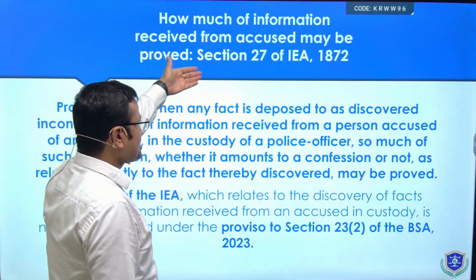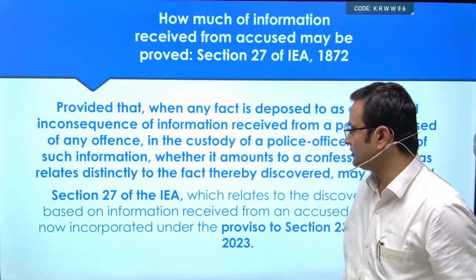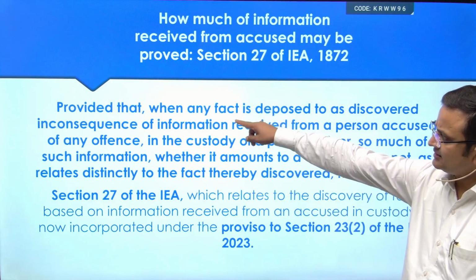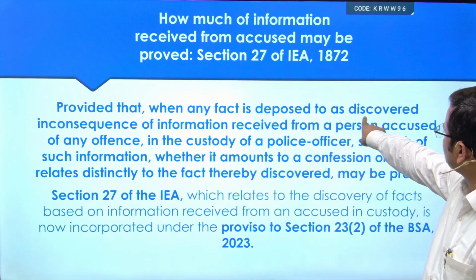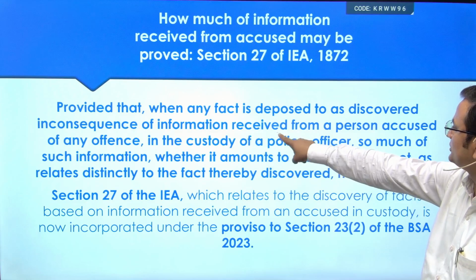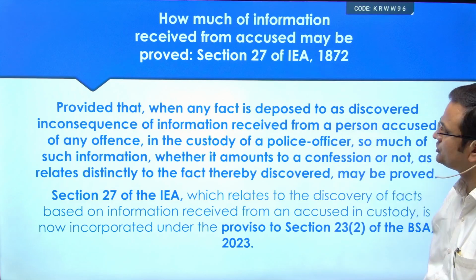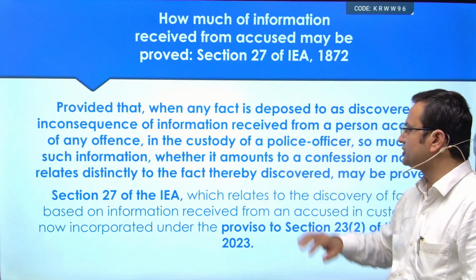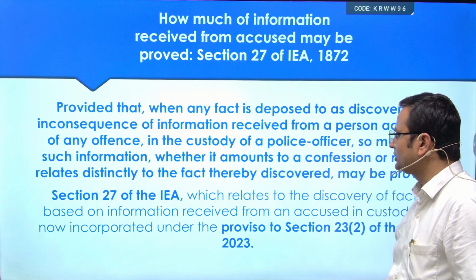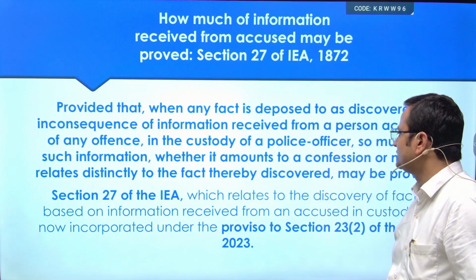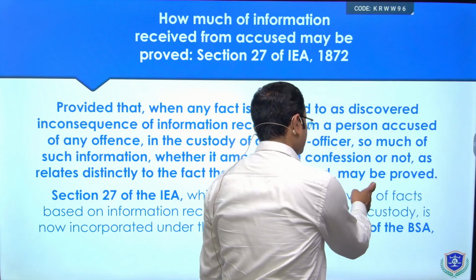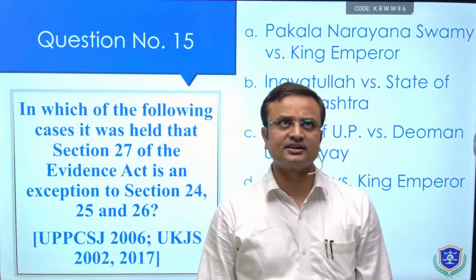And the explanation lies in Section 27 of the Indian Evidence Act, which has now been renumbered as Section 23 clause 2, where it says, provided that when any fact is deposed as to discovered in consequence of information received from the person accused of any offence in the custody of the police officer, so much of such information, whether it amounts to confession or not, as relates distinctly to the fact thereby discovered, may be proved. So, the answer lies in Section 27 or 23 clause 2 of Bharatiya Sakshya Niyam.